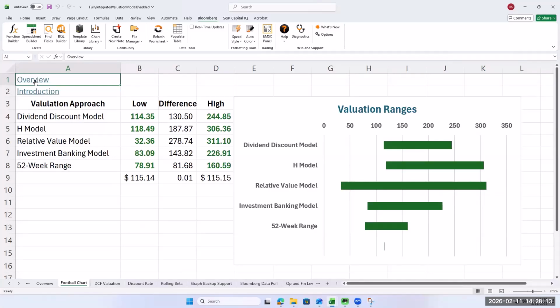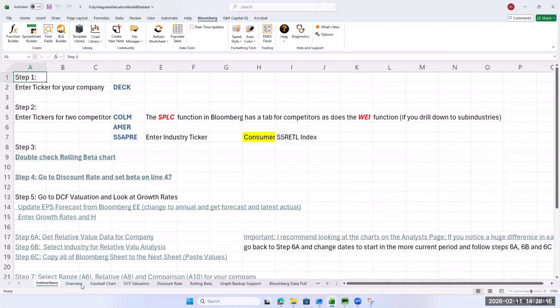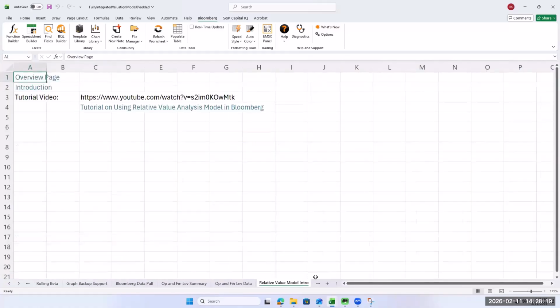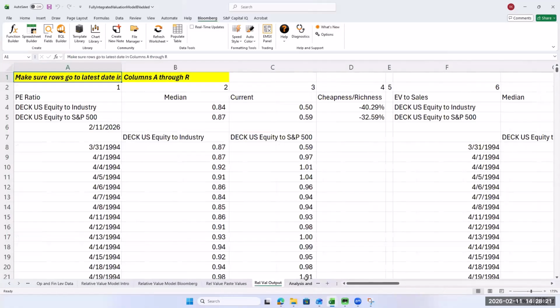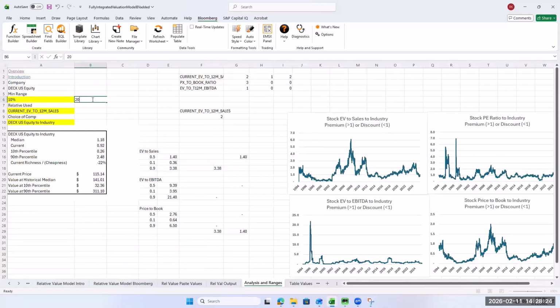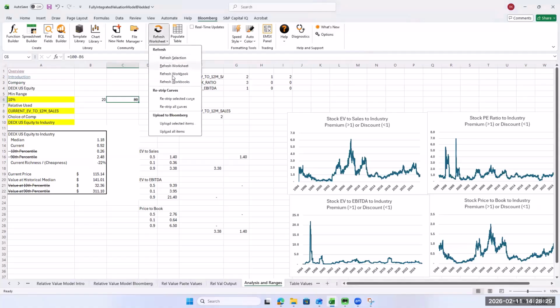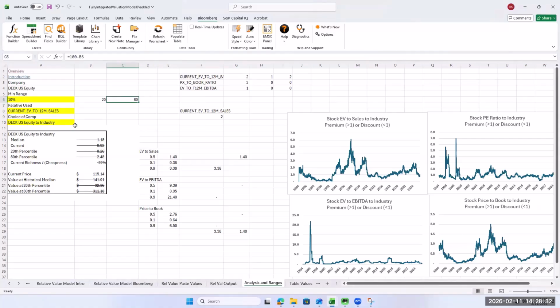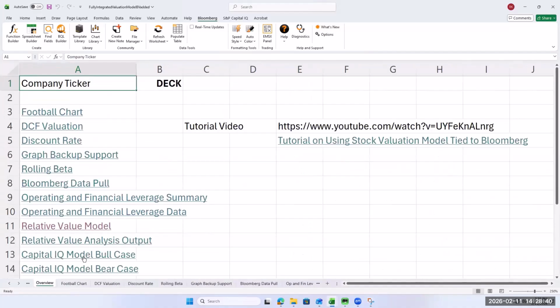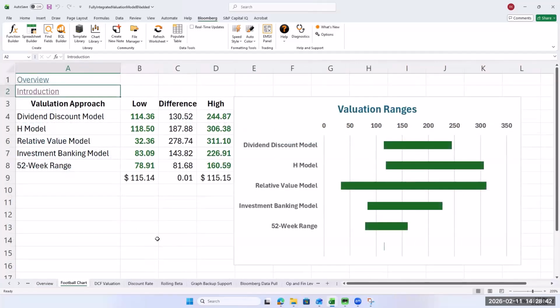If you don't like that wide of a range, you can go back to the relative value model. And if you want to, you can do the 20th percentile instead of the 10th percentile. And we'll update that, and that'll make that range not quite so wild. And then we go back to the overview, look at the football chart. It changed it a little bit, but not dramatically.